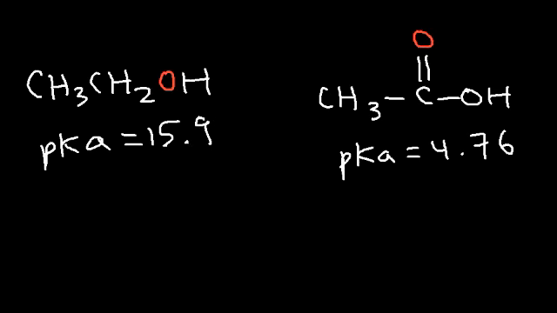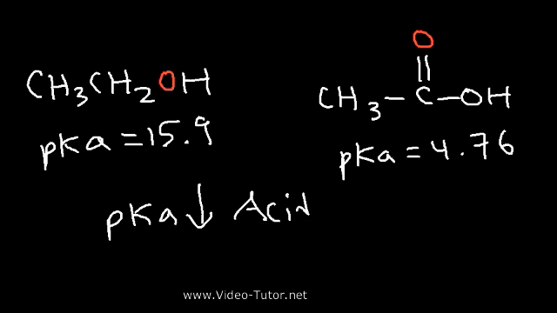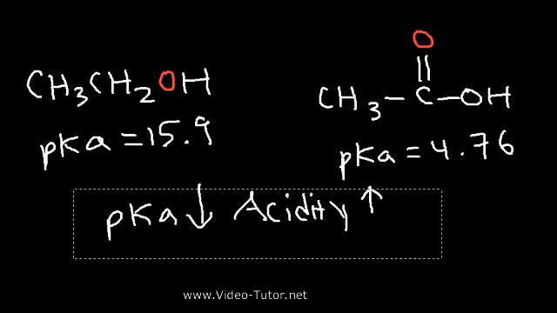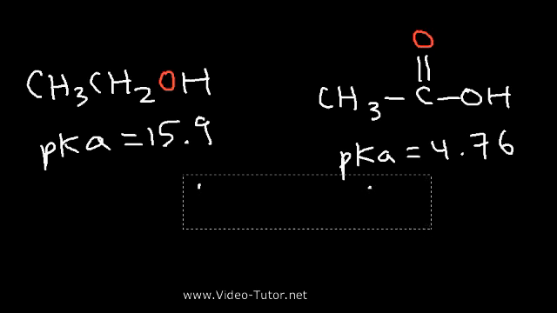A compound with a low pKa value is a compound that is a stronger acid. So keep this in mind. As the pKa decreases, the acidity increases. So strong acids have low pKa values, and weak acids have relatively higher pKa values. But now, why is acetic acid so much more acidic than ethanol?